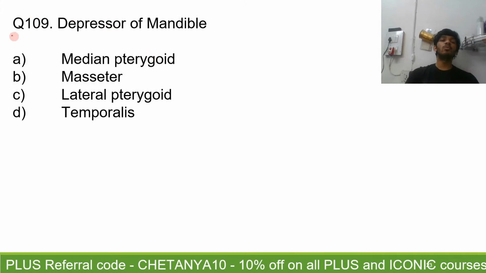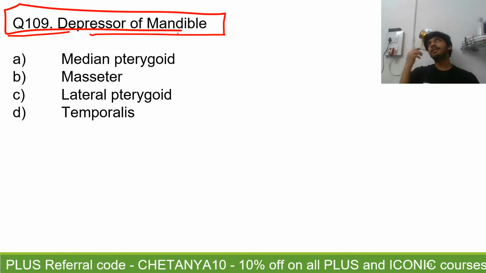Now let's move to question number 109. Which of these is a depressor of the mandible? Alright. And I hope you can understand this by the orientation of the various fibers. Question number 109. Which is a depressor of the mandible?